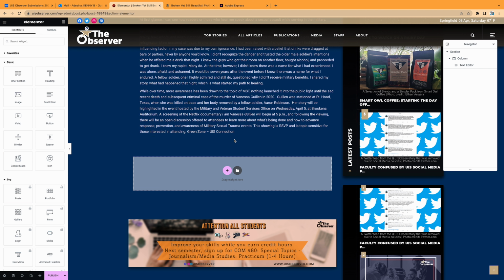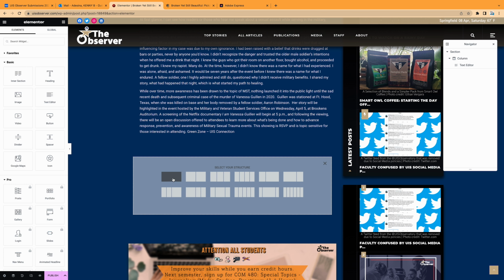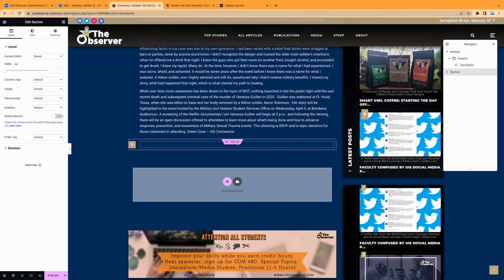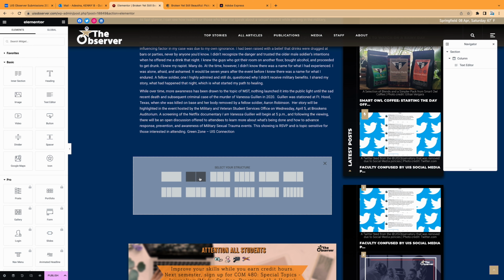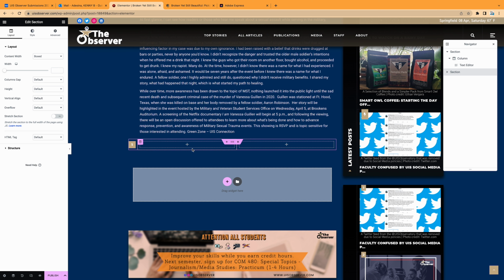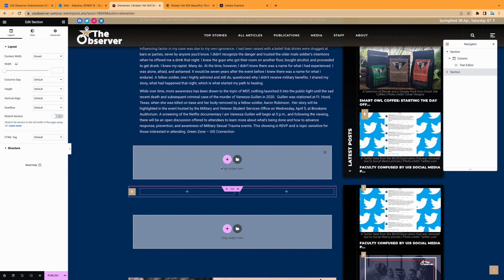Don't forget that this is where the staff contributor wants the image to be placed. To add the picture widget to the story, click this add sign. We have different kinds of widgets. This is a single column widget and this is a double column widget, which can be used, for example, if we want to add text on one side and an image on the other side. You can use any widget to suit the story you want to publish. Also, you can add a new widget by clicking on this add sign.